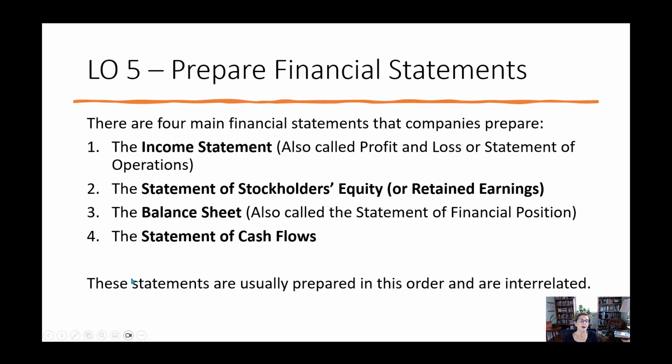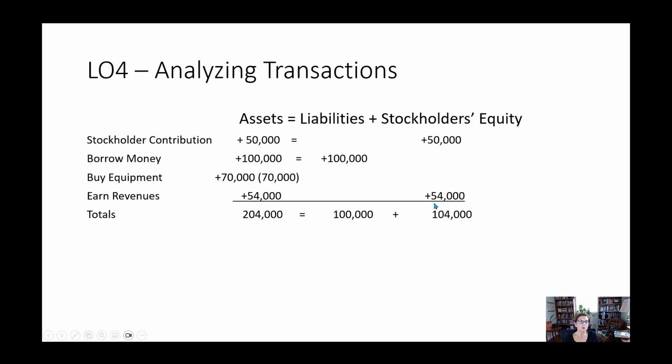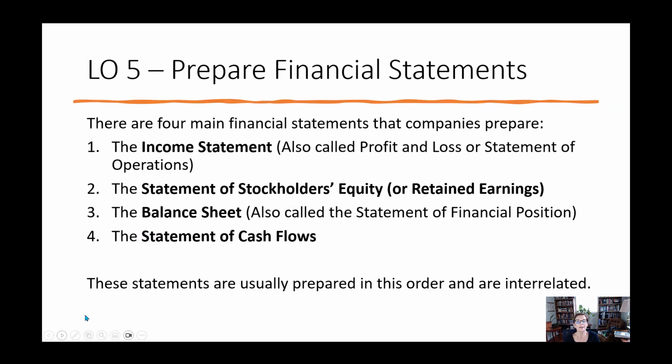Okay. So obviously companies aren't doing this all day long, of course. In the end, all of their financial transactions for the year are summarized in financial statements. So everything ends up here, okay? All of those transactions. So there are four main financial statements. The first one is called the income statement. And also sometimes you'll hear people say P&L, that's profit and loss. That tells you about profitability, revenues, and expenses. We're going to see what these look like in a minute.